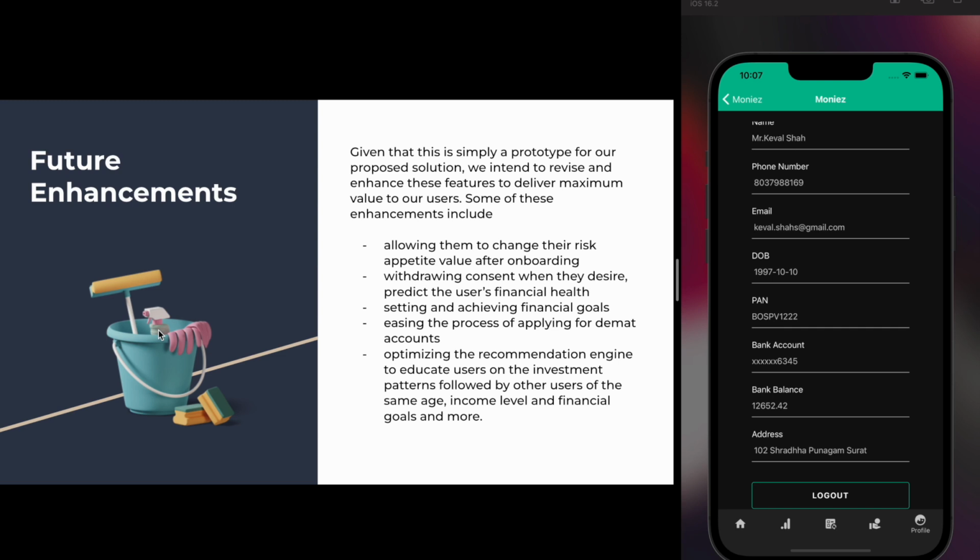Given that this is simply a prototype for a proposed solution, we intend to revise and enhance these features to deliver maximum value to our users. Some of these enhancements include allowing them to change the risk appetite value after onboarding, withdrawing consent when they desire, predicting the user's financial health, setting and achieving financial goals, and easing the process of applying for Demat accounts. We also suggest optimizing the recommendation engine to educate users on the investment patterns followed by other users of the same age, income level, and financial goals.